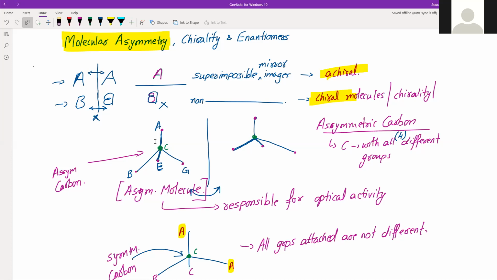We'll also study what racemic mixtures are. We'll do all those things in the next class, and hopefully that will be the final class for optical isomerism. Any doubt?